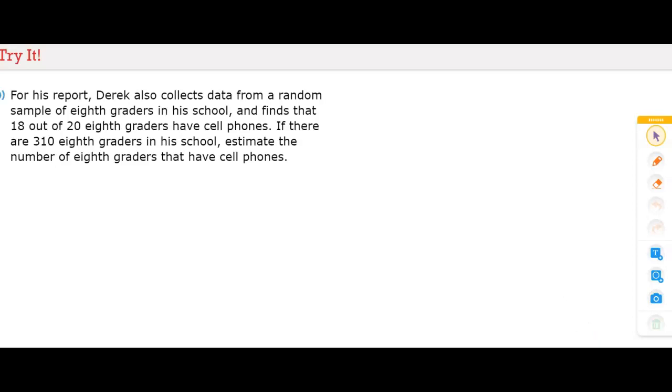For his report, Derek also collects data from a random sample of 8th graders in his school and finds that 18 out of 20 8th graders have cell phones. If there are 310 8th graders in his school, estimate the number of 8th graders that have cell phones. We're going to follow the exact same steps as we did for the 7th graders. So we have 18 out of 20 in that sample, and then we have 310 8th graders, and we use that same variable C to represent the 8th graders in that school with a cell phone.